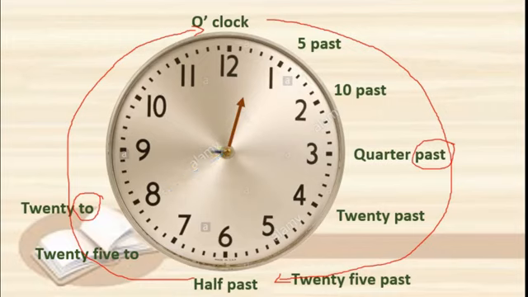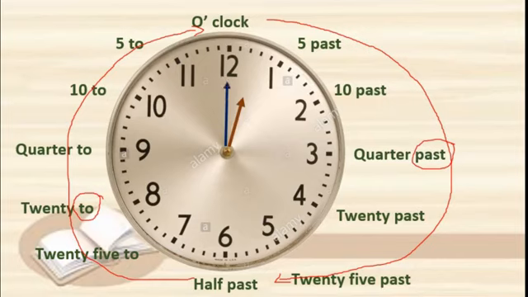So, when it reaches 9, what do we tell? A quarter. Correct? Quarter to. Quarter means 15 minutes. You know that 15 minutes are left for 1. Got this, students? So how do we read? Quarter to 1. When it reaches 10, then what do we say? 10 minutes to 1. When it reaches 11, then we have to say 5 minutes to 1. Got this, students? 5 minutes to 1 o'clock.